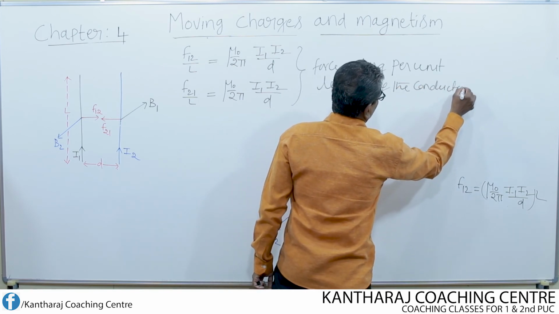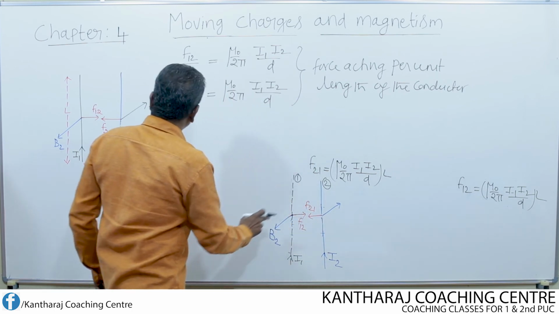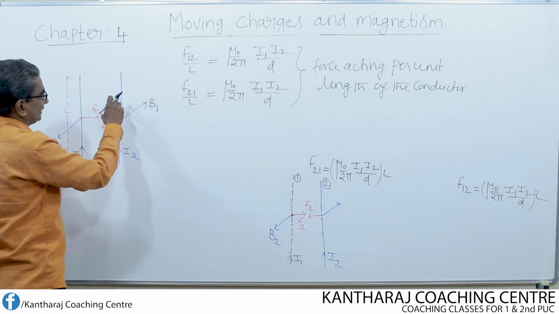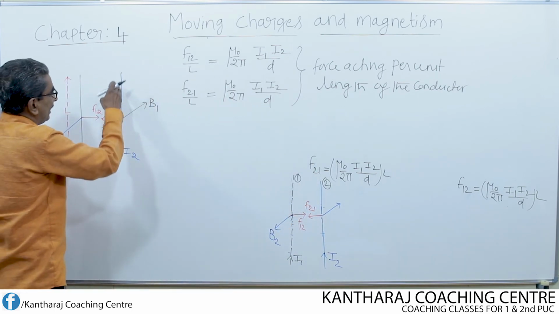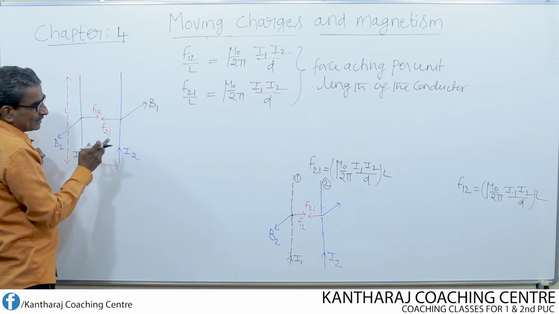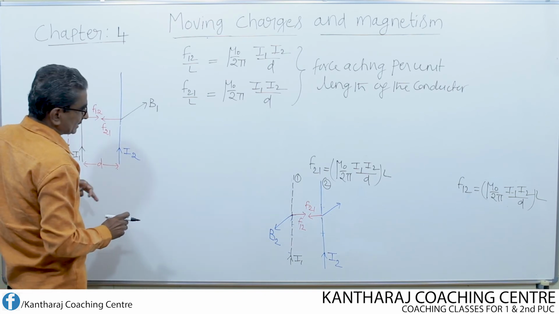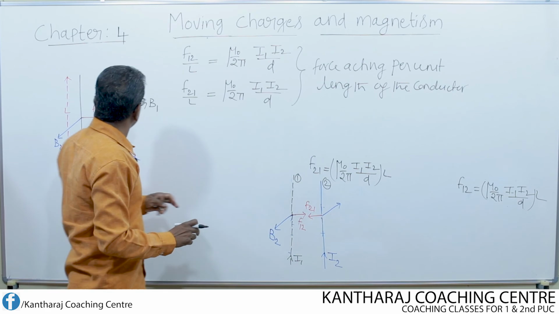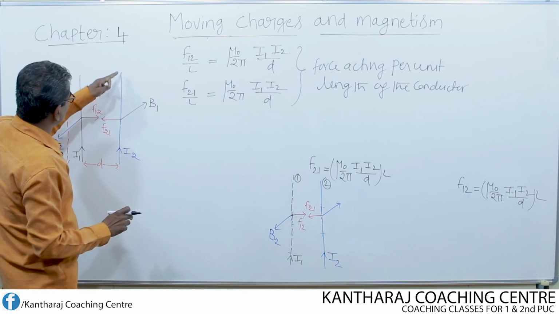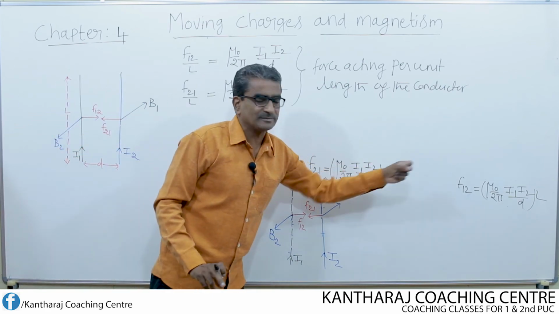Okay. Now look here. The force acting on the second conductor, that means this is the second conductor. On this conductor, what is the force acting due to the first conductor? This. Similarly, the force acting on the first conductor due to the second conductor is this one.